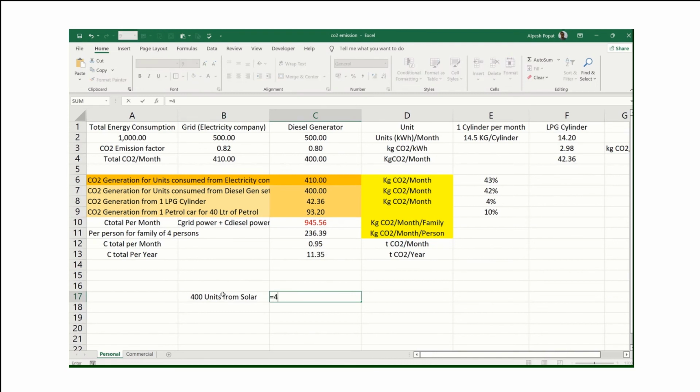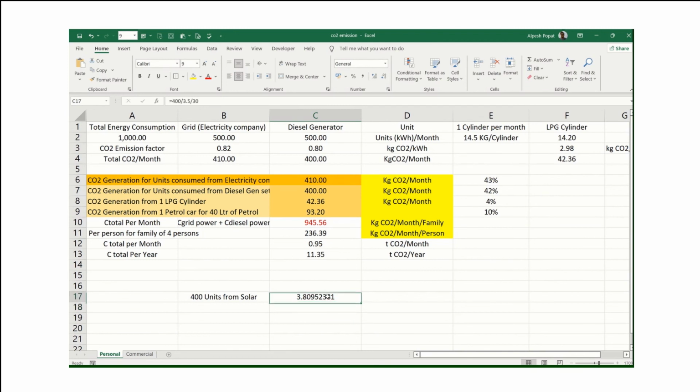If you see my other tutorial, we have given the calculation. I will simply mention again, you can divide this 400 by 3.5. 3.5 is a factor, like 1 kilowatt of solar panel will generate 3.5 to 4 units per day. I'm making some oversizing, so I'm taking 3.5. So that means when you require 400 units from solar, and that is for 30 days, we have to divide by 30.